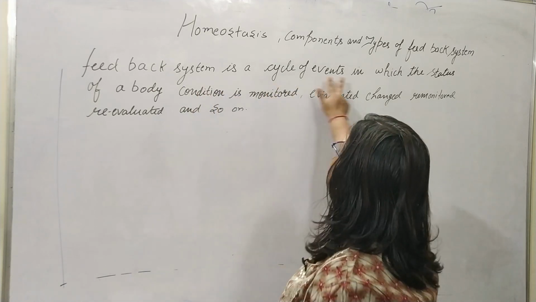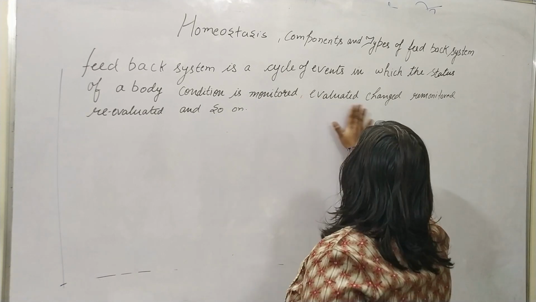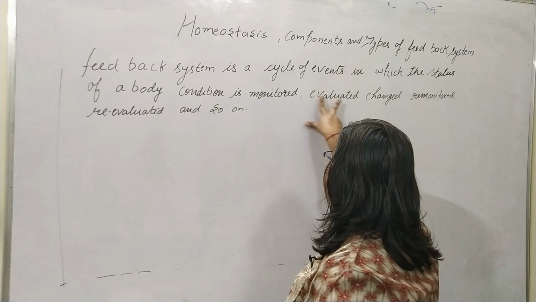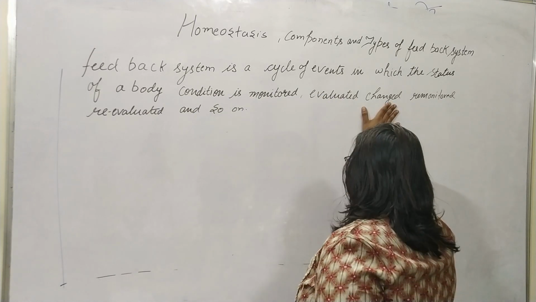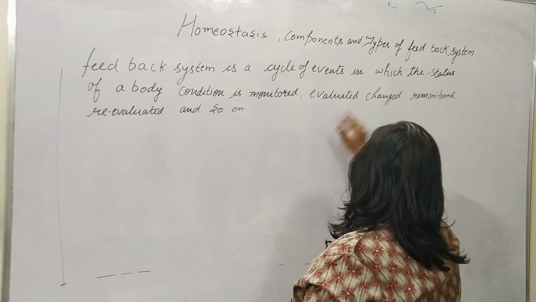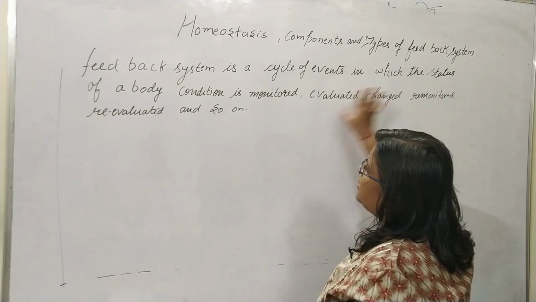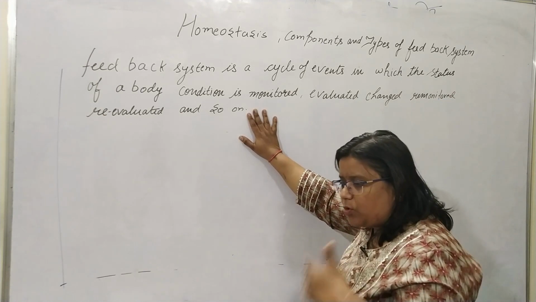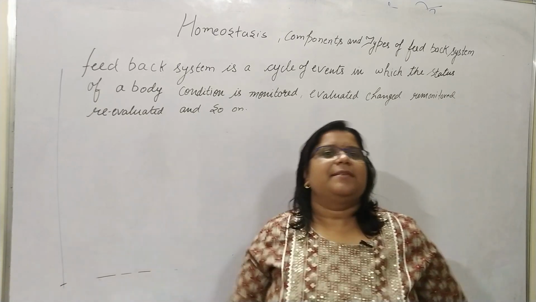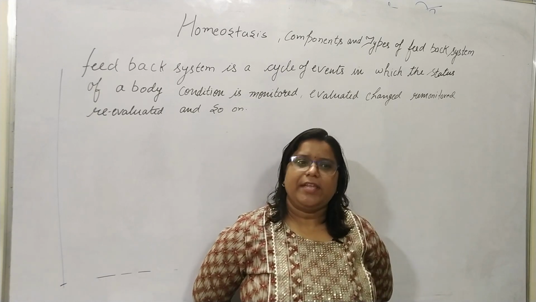The feedback system is a cycle of events in which the status of a body condition is monitored, evaluated, changed. Means the condition is monitored, evaluated and some action is taken, and after that action the body conditions are re-monitored, re-evaluated and so on. If these changes are not sufficient, then again some events will take place and then we see the difference.